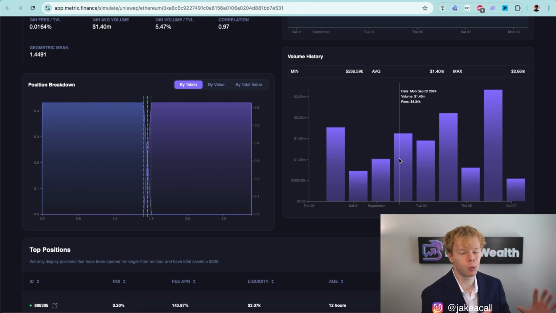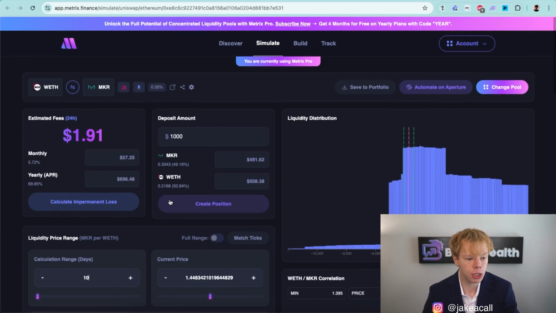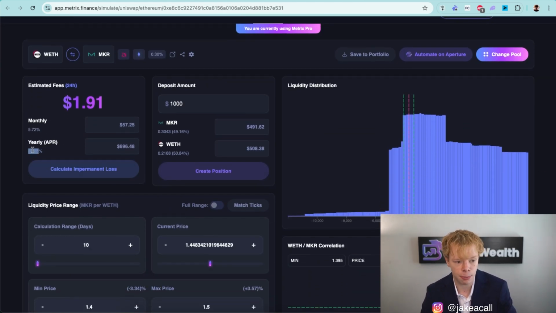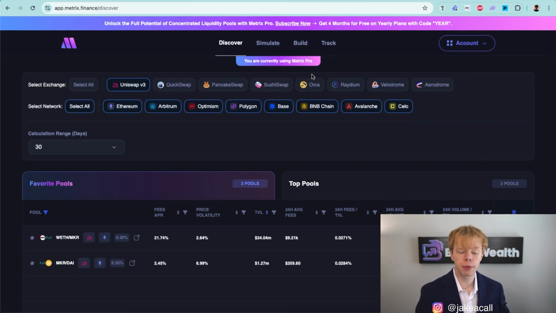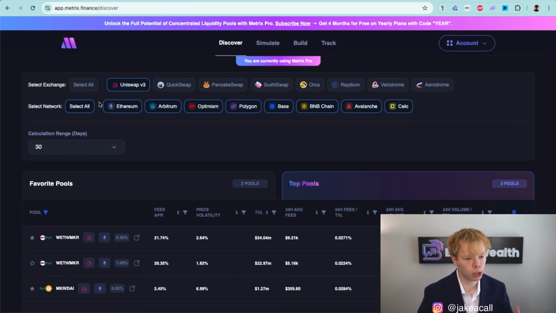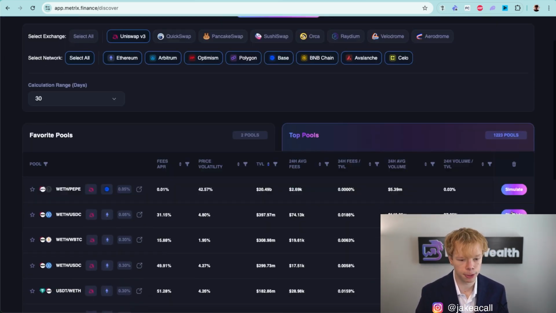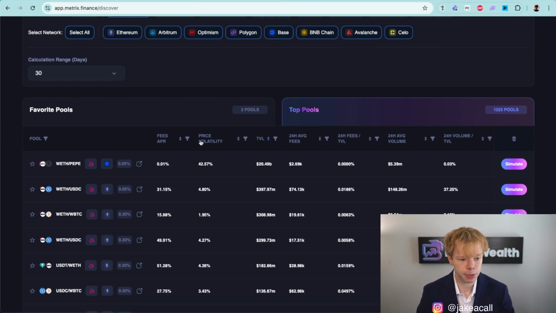If you can't choose which days are being factored into your calculation, you cannot accurately assume what APR you're going to get. Like we just initially looked at 150% APR, that's what's going to be displayed on all the other platforms. But when we actually dive into it, we're getting roughly a 70% APR, which is why this tool is so important and powerful. We'll dive into all that information in just a second, but I want to head back over to the Discover page and just clear my filters so we can start to identify some different liquidity pools.